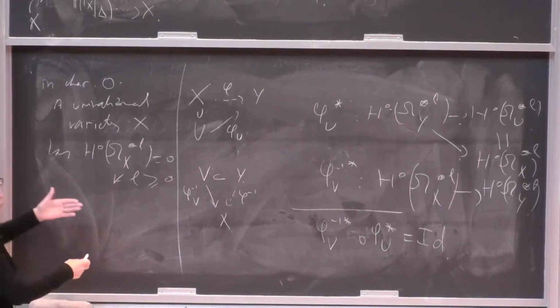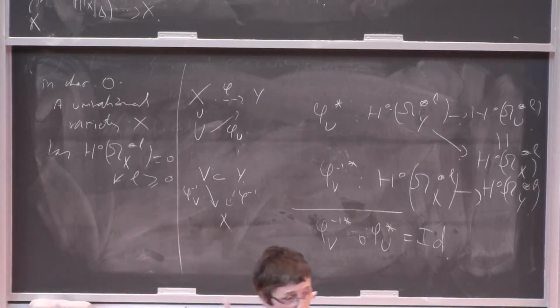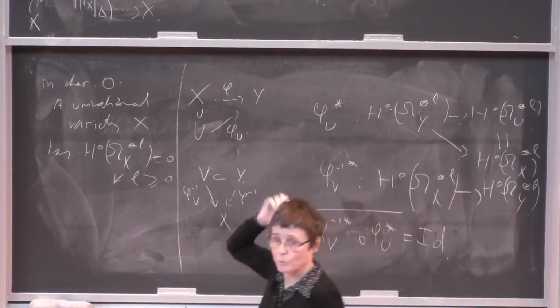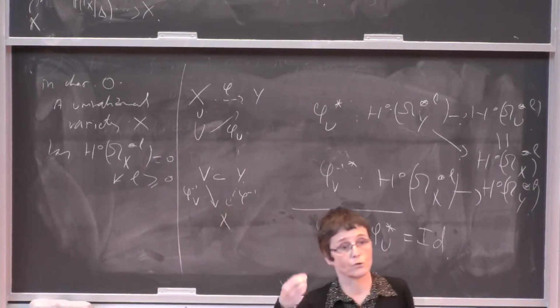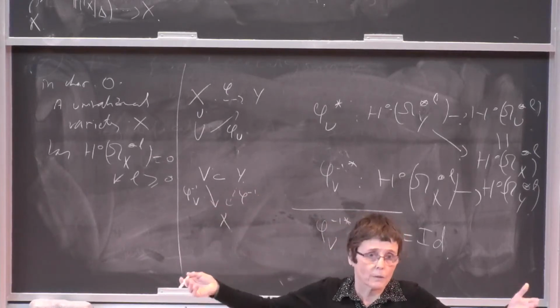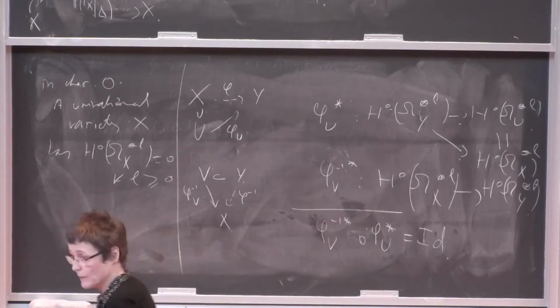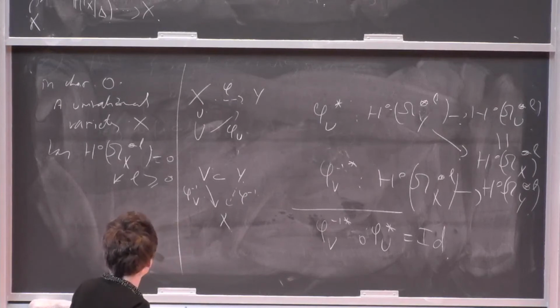This is due to the fact that if you have a dominant rational map from projective space to X, you can use this method to pull back injectively the pluriforms on X to pluriforms on projective space, and then they vanish on projective space. But what is used here is the injectivity of the pullback, which is true in characteristic 0 because we have a dominant map, so the differential is. Sorry.